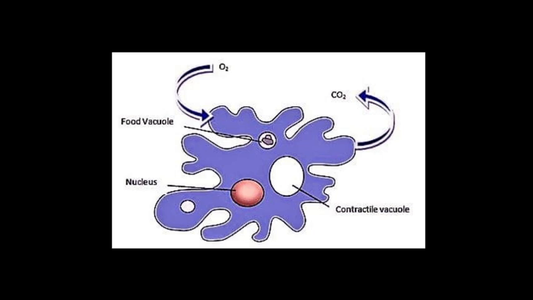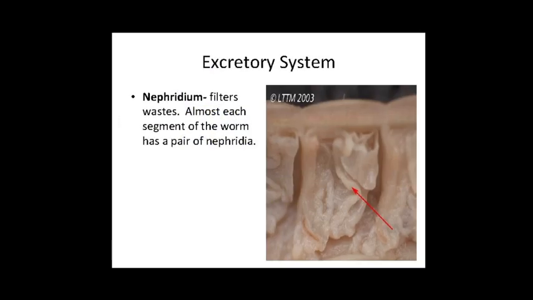Okay, now the next one is earthworm. In earthworm, the nephridia are the excretory organs. The moist skin of the earthworm also acts as an excretory organ.